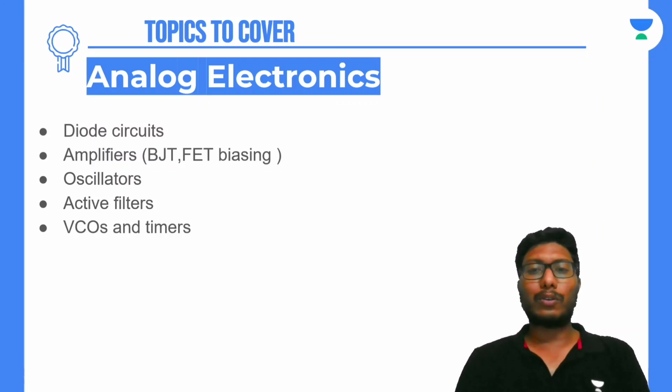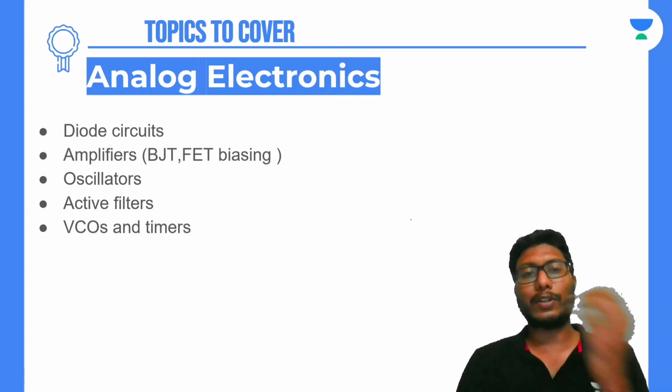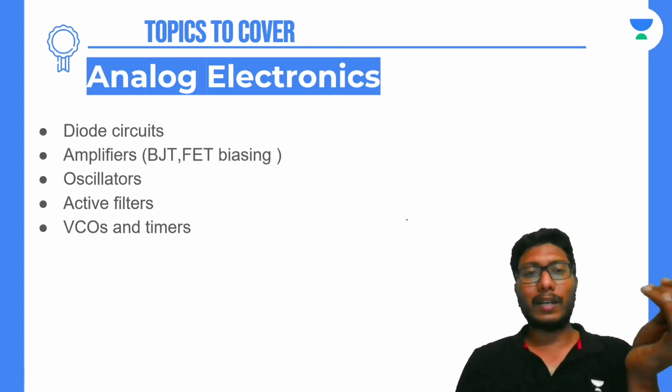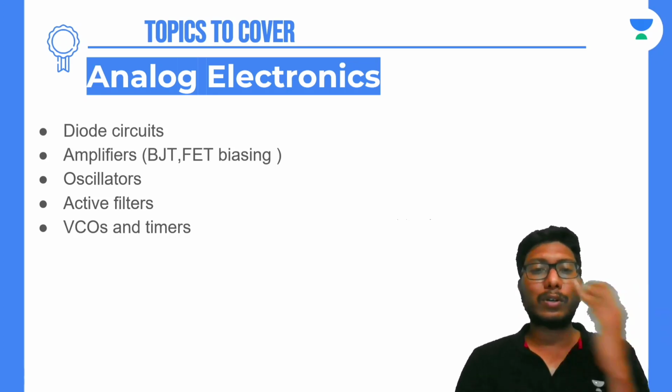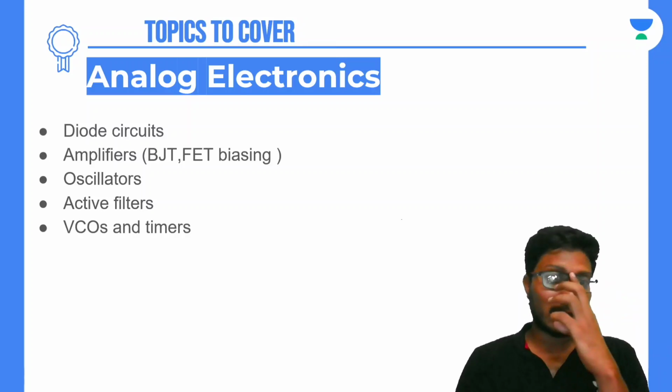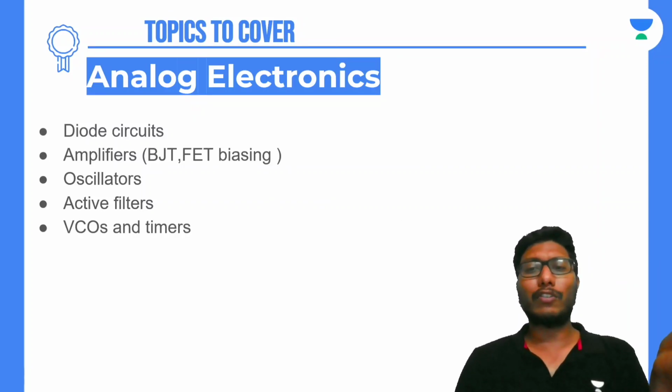So collector will have two components, base will have two components, and emitter will have two components. Out of all these components, what components are contributing to collector current, and what components are contributing to emitter current, and what are contributing to IPE, INE, and everything. These you should know, so that you can segregate these. If it is given in the examination, you will be able to segregate these things.